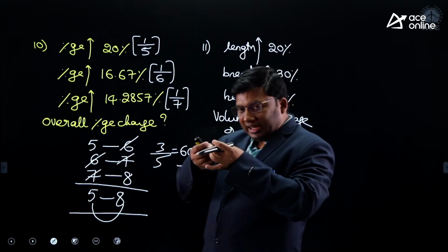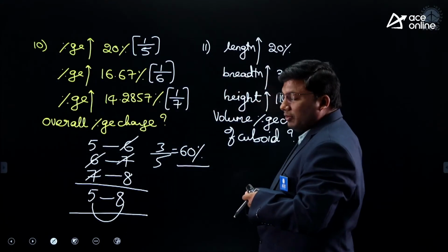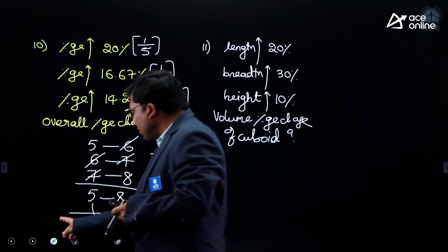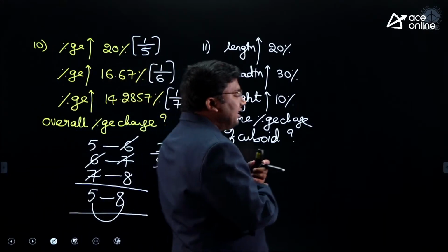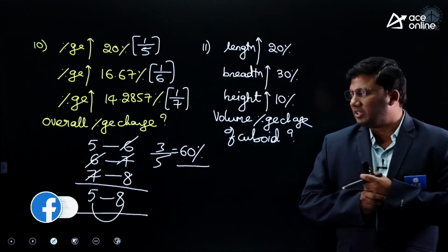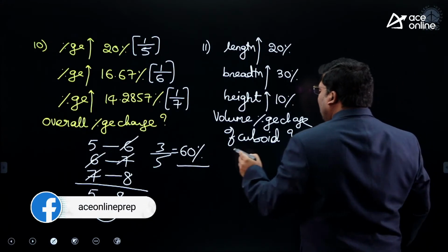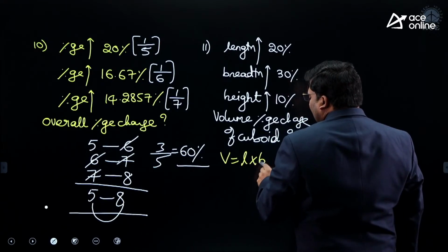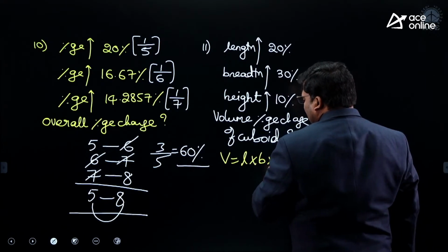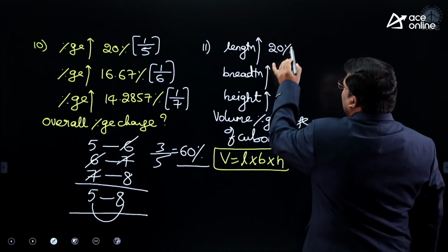A cuboid contains length, breadth and height. Length is increased by 20%. Breadth is increased by 30%. Height is increased by 10%. Find the percentage change in the volume of the cuboid. Volume of the cuboid is L into B into H.